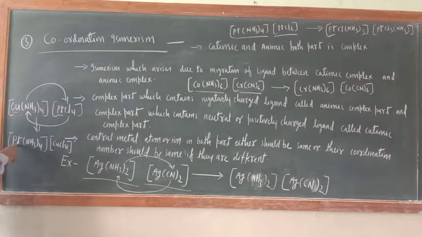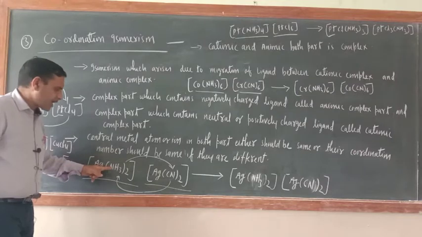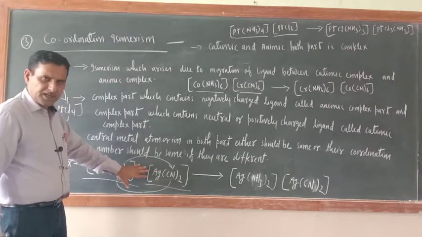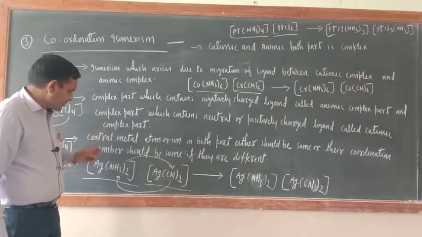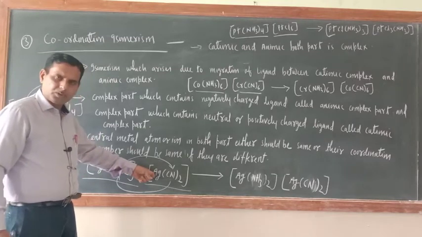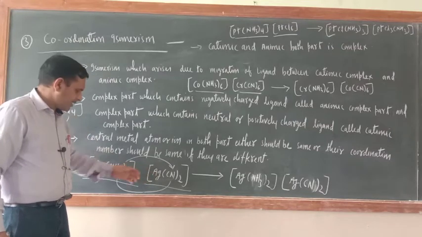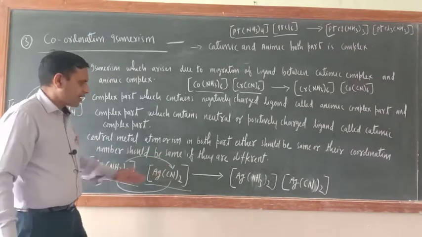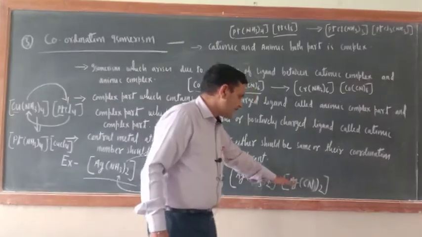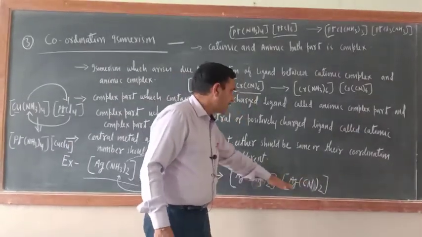So here you will get [Pt(NH3)4][CuCl4]. Always remember, in coordination isomerism, the cationic part should be written first and the anionic part later on. Just the exchange of ligands is there. Here, actually, coordination isomerism is not visible. Why is it not visible? Because both parts contain the same type of central metal atom, that is silver. Shift this one here and this one here, so [Ag(NH3)2][Ag(CN)2]. This is the cationic part, this is the anionic part.